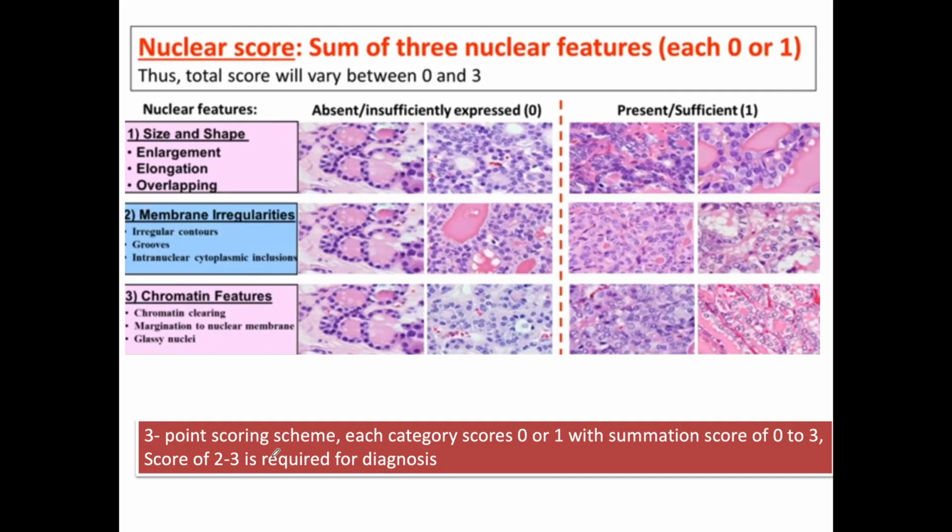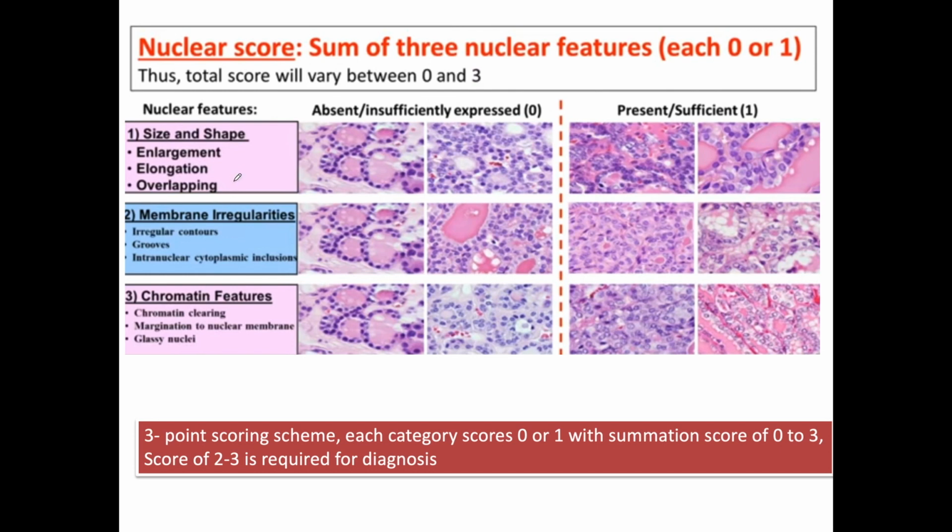So for the nuclear score of PTC, three important features are seen. First is size and shape of nuclei, where we see enlargement, elongation, overlapping. Second is membrane irregularities, where we see irregular contours, grooves, intranuclear cytoplasmic inclusions. And third is chromatin features, where we see chromatin clearing, margination to nuclear membrane, and glassy nuclei.